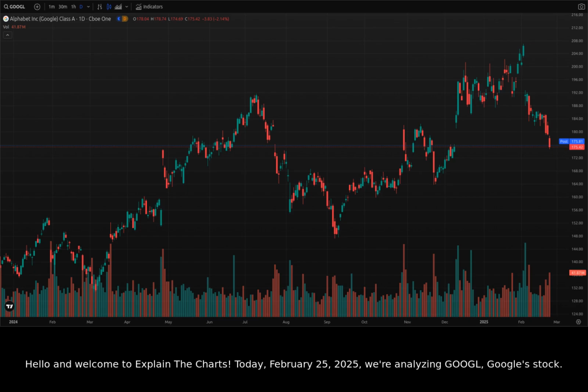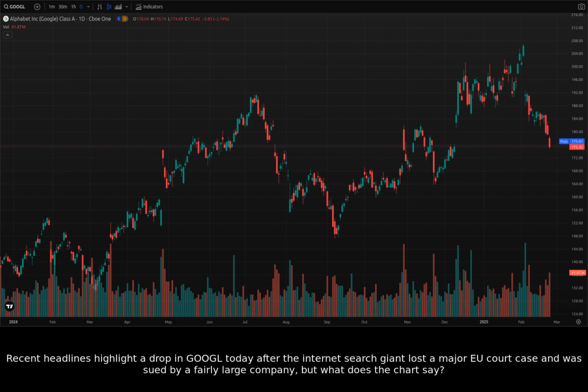Today, February 25th, 2025, we're analyzing Google stock. We'll combine current news with technical chart analysis to give you a comprehensive overview. Recent headlines highlight a drop in Google today after the internet search giant lost a major EU court case and was sued by a fairly large company. But what does the chart say?